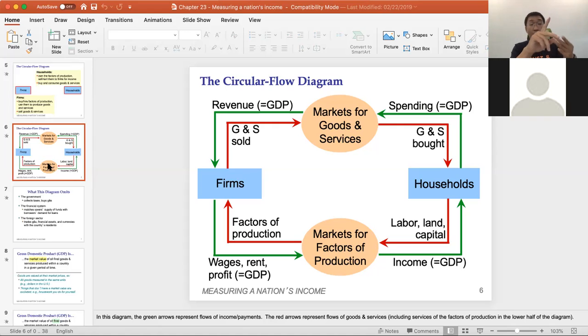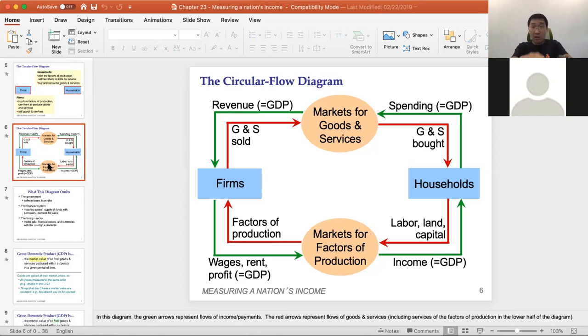When they rent your house, they pay rent. When they hire you as a worker, they pay your salary. When they borrow your money to buy equipment, they pay profits. So look at the flow: they buy the factors of production, then they pay wages, rents, and profits. And through the market for factors of production, this becomes income for the household.